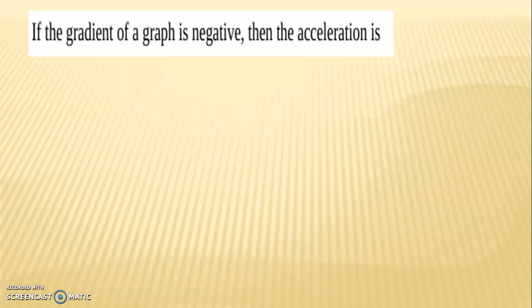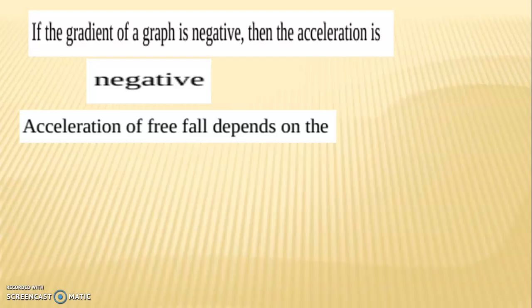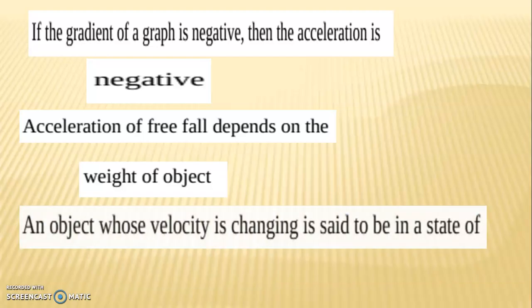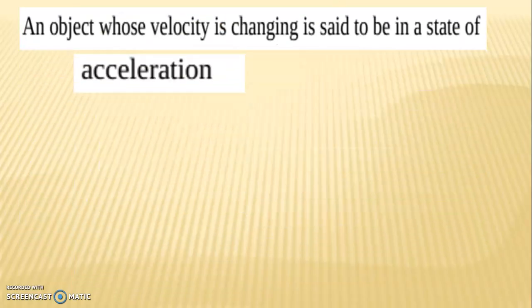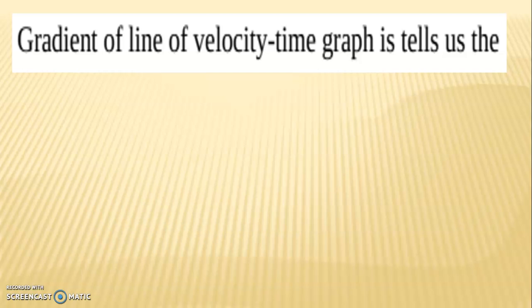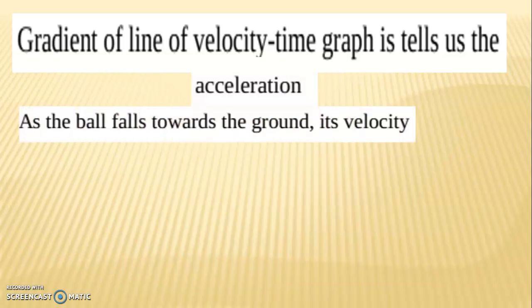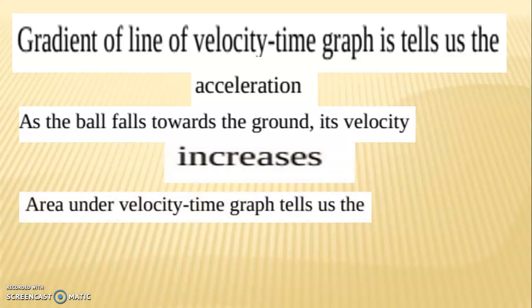Next is, if the gradient of the graph is negative, then the acceleration is negative. Acceleration of free fall depends on the weight of object. An object whose velocity is changing is said to be in state of acceleration. Next is, gradient of the line on a velocity time graph tells us the acceleration. As the ball falls towards the ground, its velocity increases. Area under velocity time graph tells us the displacement.